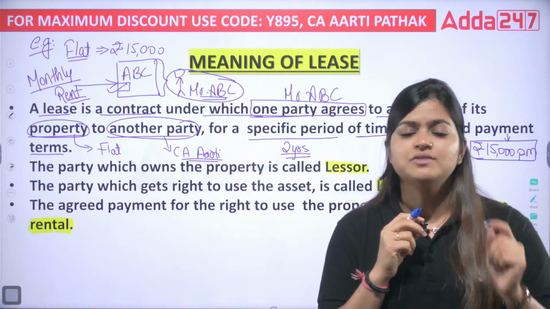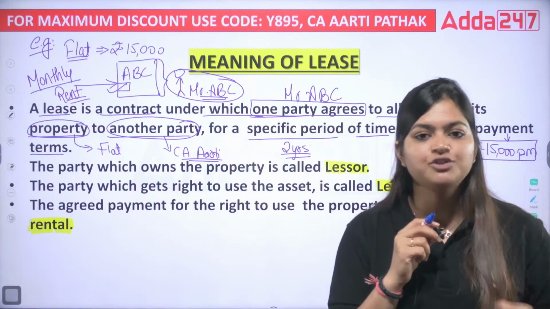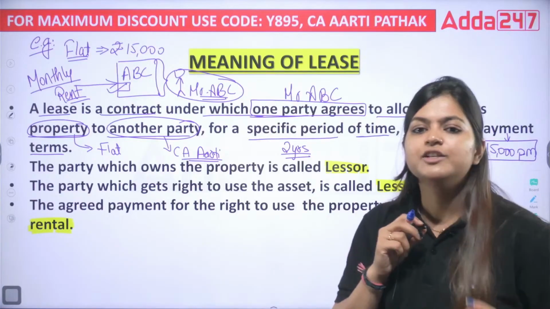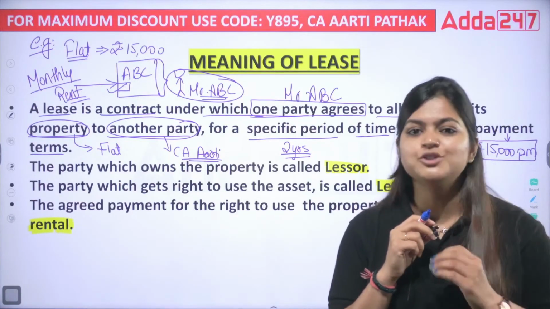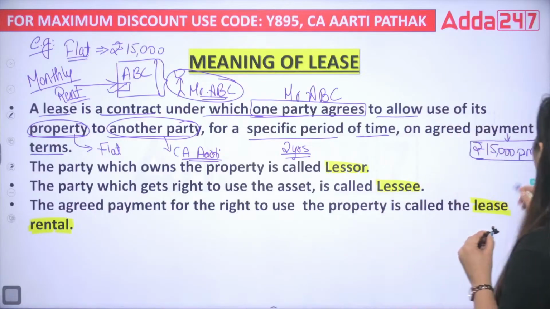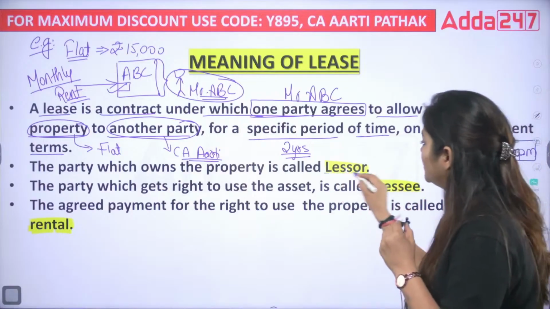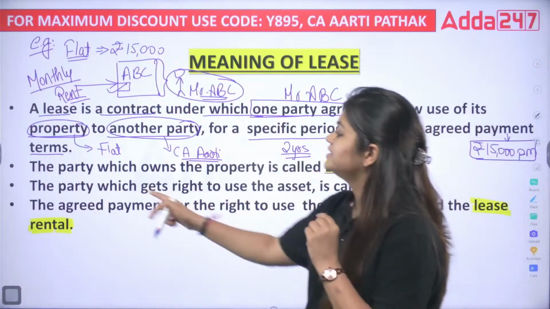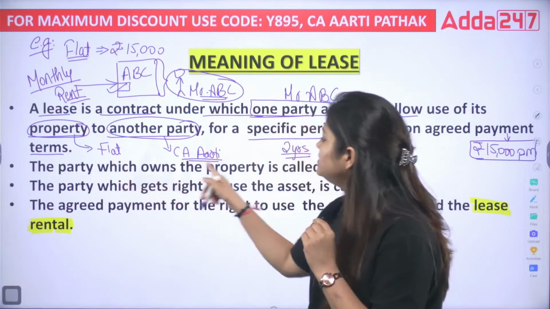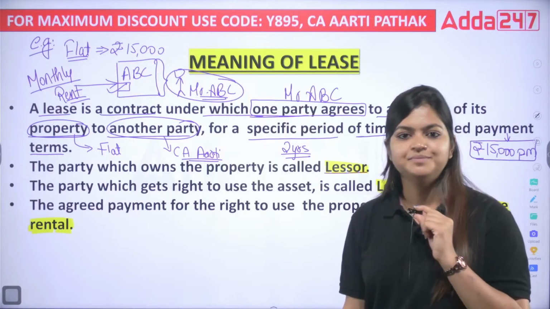And in the exam, they ask direct questions based on these three terms also. They can ask the definition, they can ask these specific terms. So now let's talk about each of these terms. The first one is your lessor. Here the lessor is the party which owns the property.